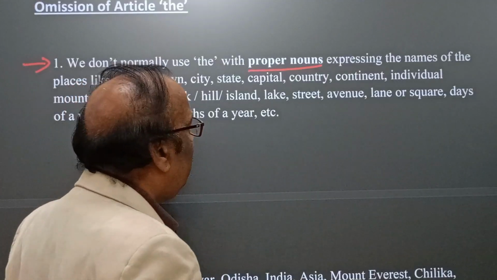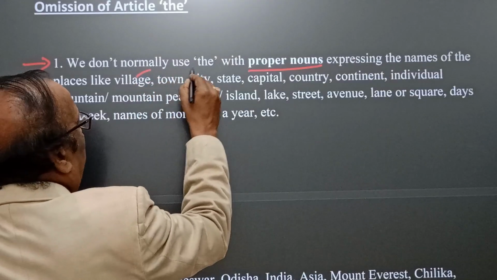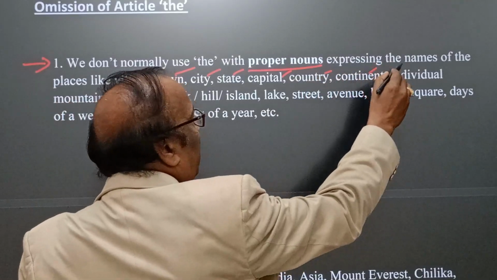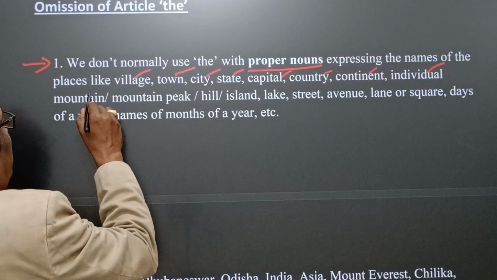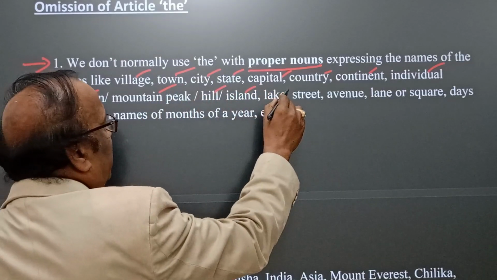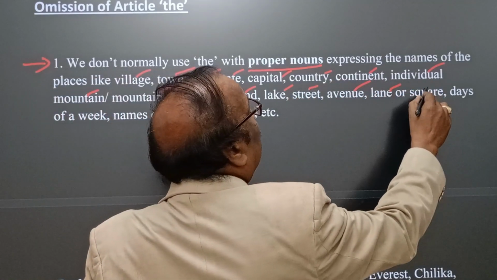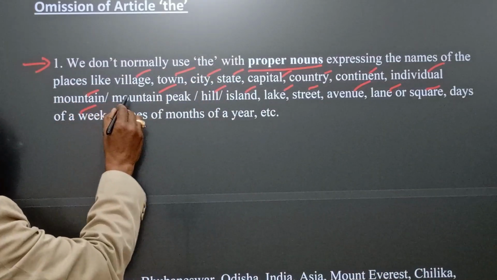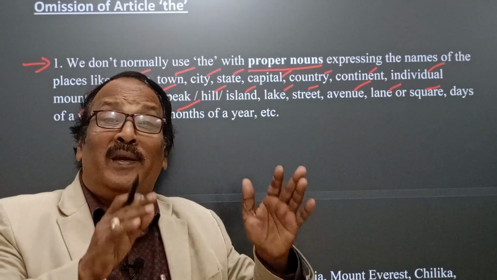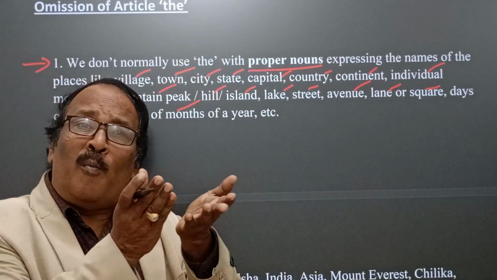We don't use article "the" before the names of places like village, town, city, state, capital, country, continent, individual mountain or mountain peak, hill, island, lake, street, avenue, lane, square, yes, days of a week, names of months of a year, naturally, because they are very commonly used.